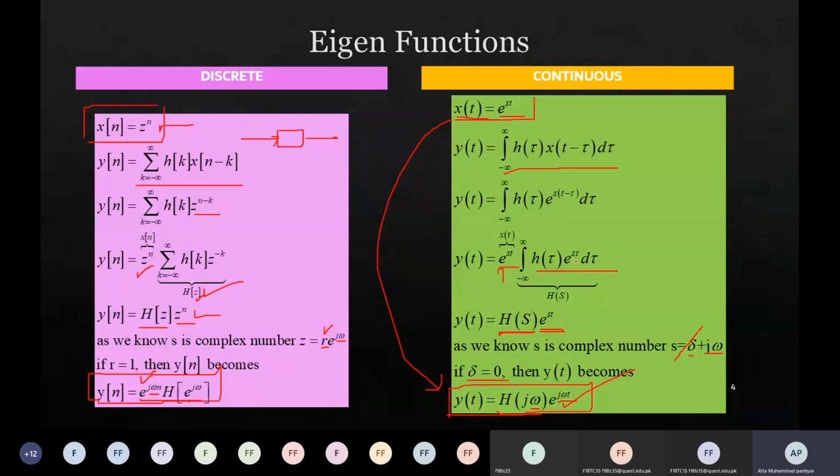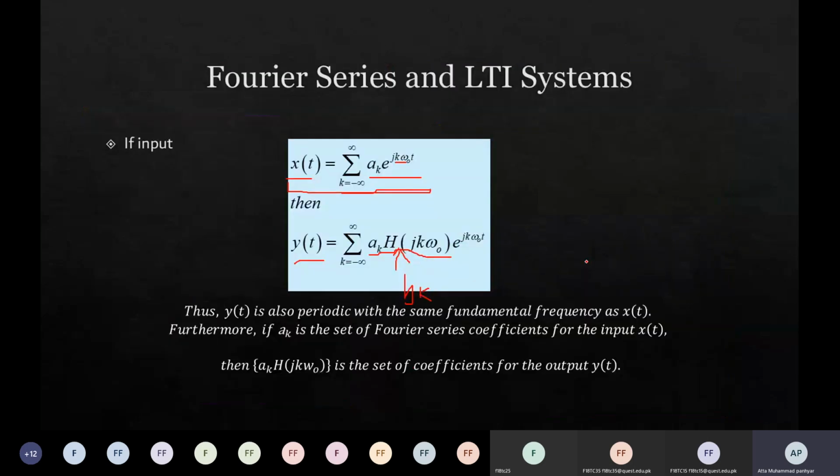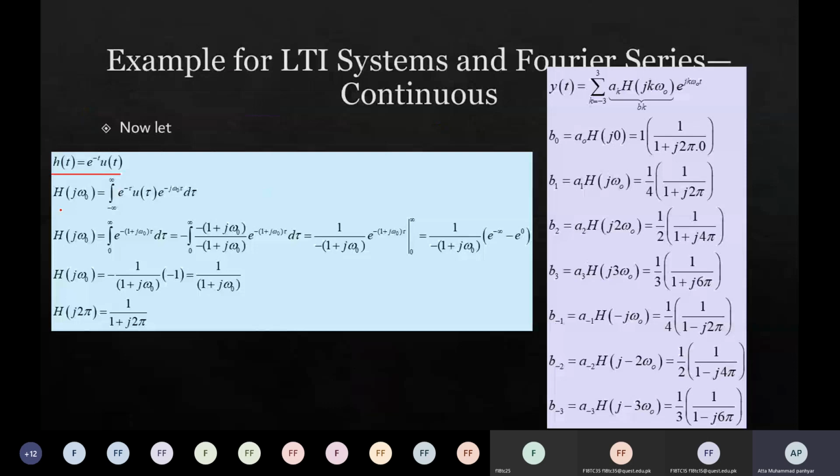So our H of j omega naught is equal to the integral from minus infinity to infinity. Now we want to change the running variable from t to tau. So e to the power minus tau u of tau e to the power minus j omega naught tau d tau. You know this u of t only exists from 0 to infinity, and its amplitude is always 1.